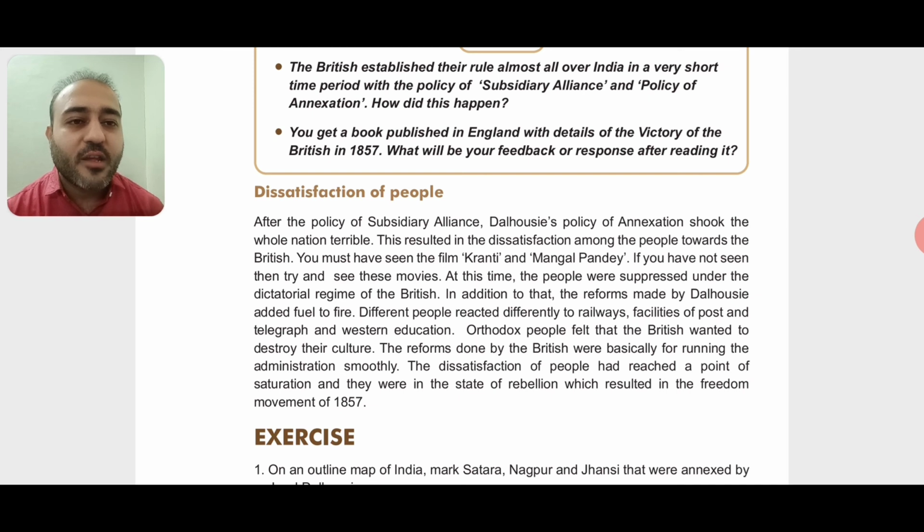That means they were very much frustrated, and they were in a state of rebellion. Rebellion means to revolt or to oppose the authority, which resulted in the freedom movement of 1857. So in the year 1857, the people of India got together and they revolted and fought against the Britishers for the first time.